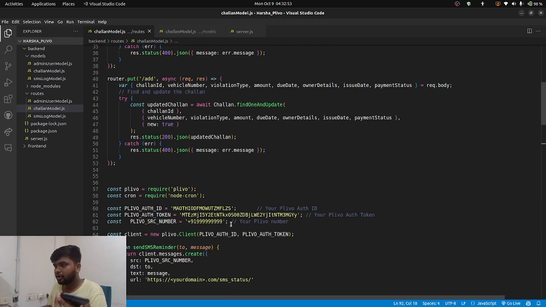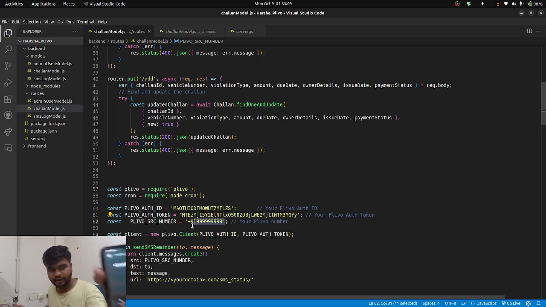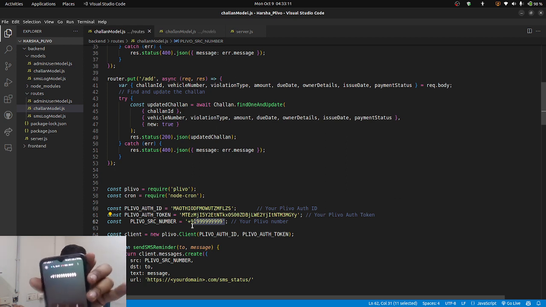I kept that in a loop, and the Plivo source number, if you see the source number over on the screen, which is all the nines, and the call also came from the same number. So this is an individual text which is being